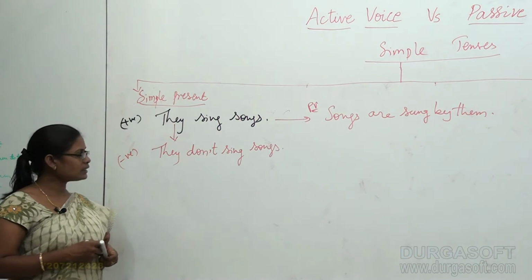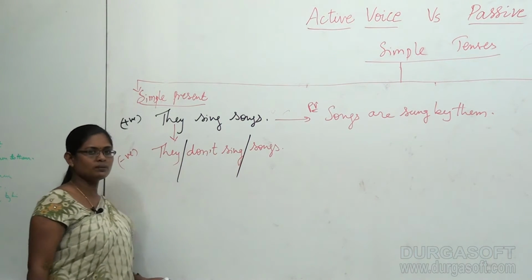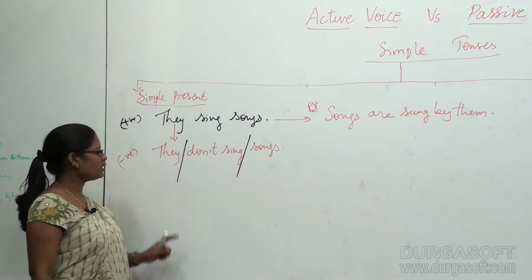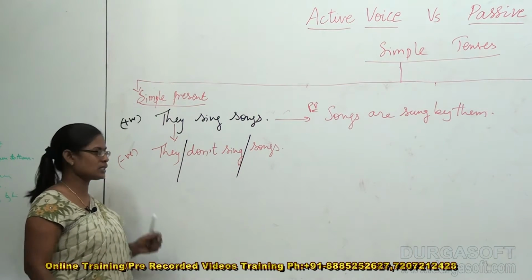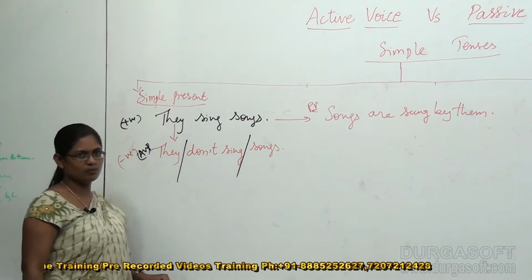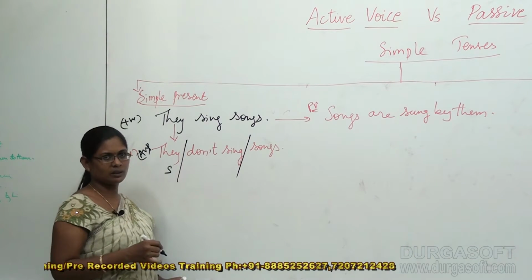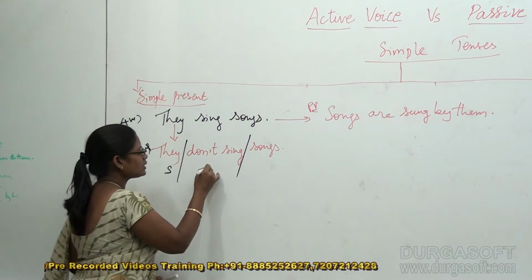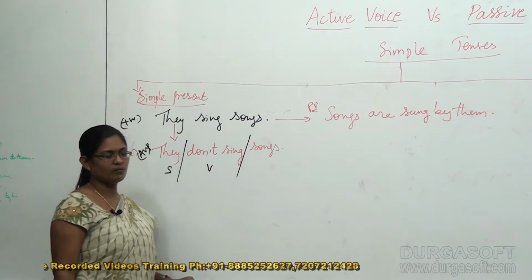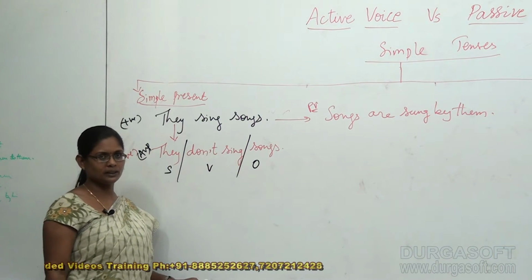So now let us understand how this negative sentence can be converted into a passive form. In fact, this is in the active voice, negative form of active voice. Now let us understand: they stands for subject, don't sing stands for verb and songs stands for object.